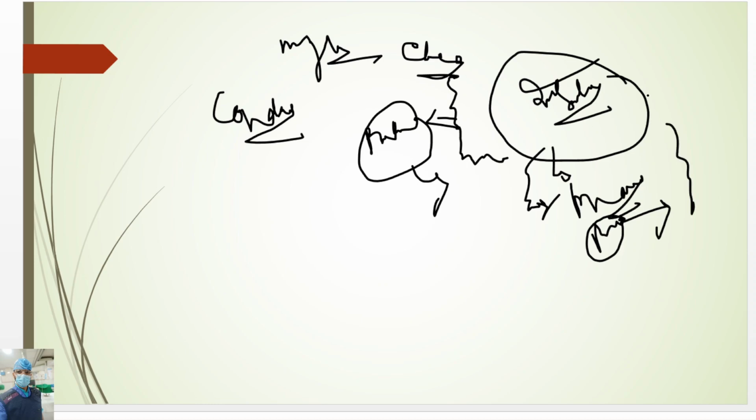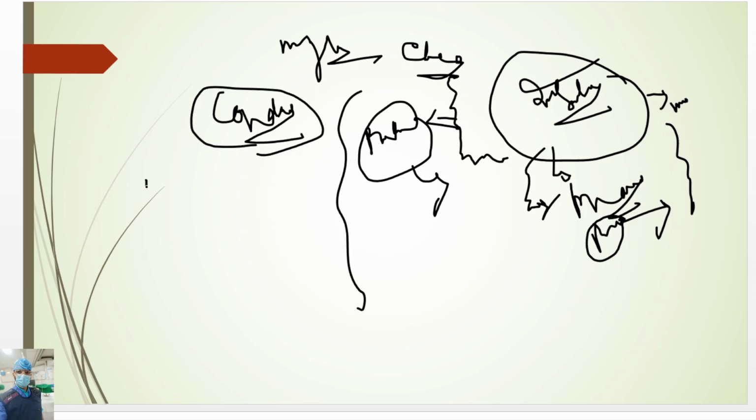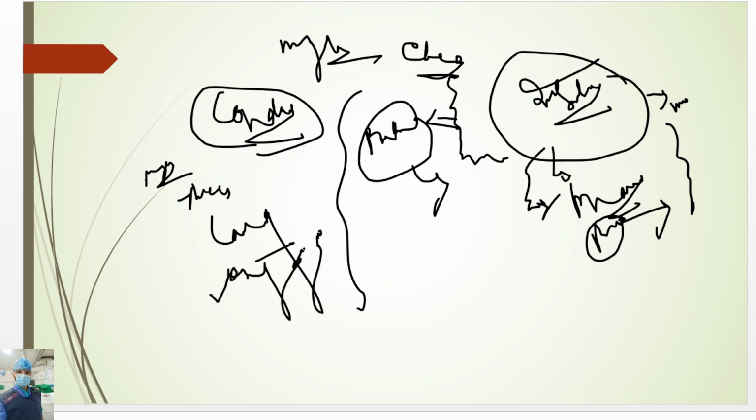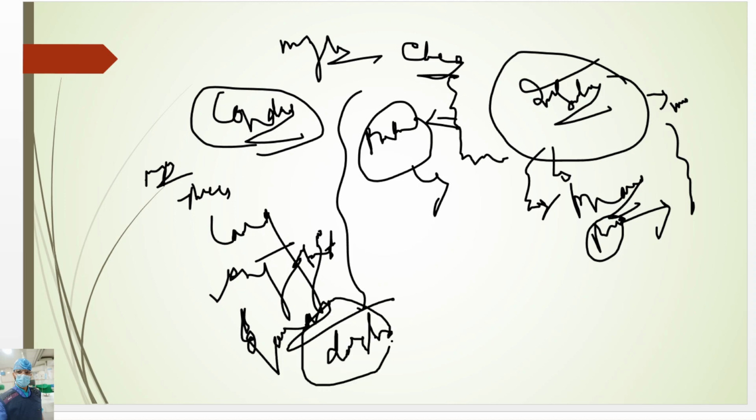So the insulator protects the messages. And conduction means when the myelin sheath is present, the conduction of electrochemical messages is very fast and quick without distorting the message. So the myelin sheath is very important in the neuron.